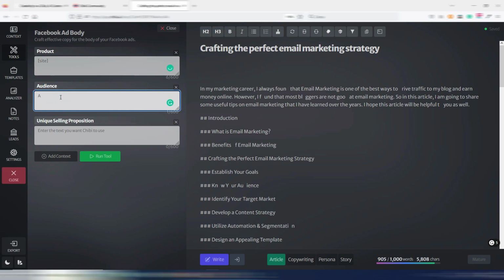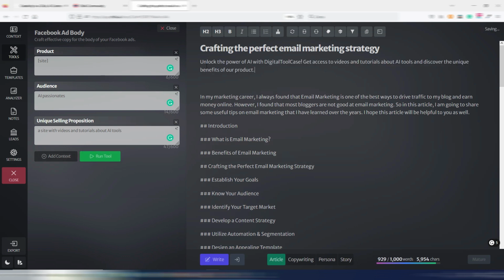Audience, AI passionates, and unique selling proposition, a site with videos and tutorials about AI tools. It's just an example to show you how Chibi will use this variable.